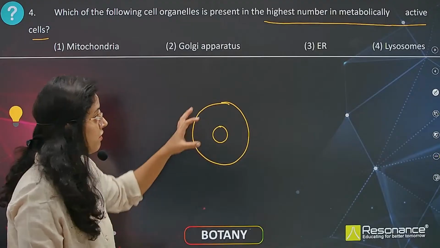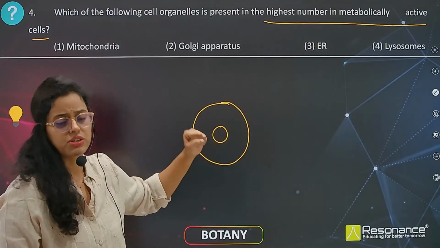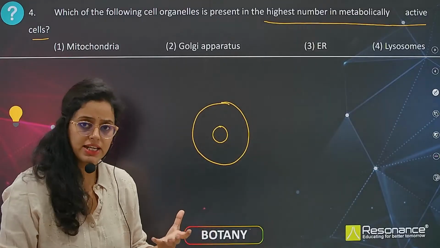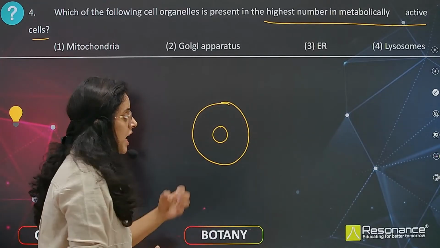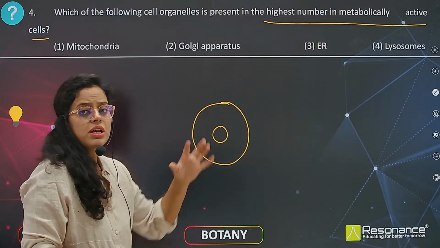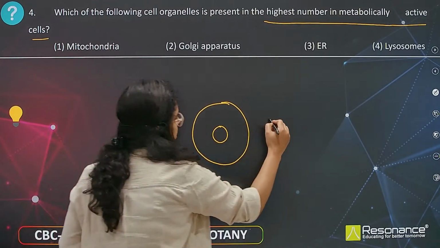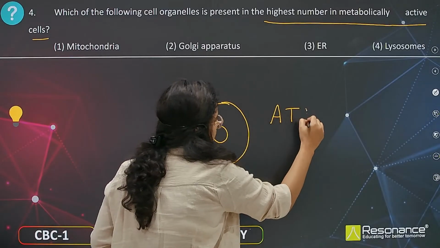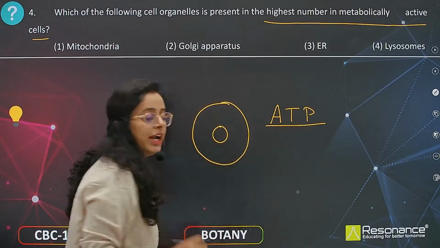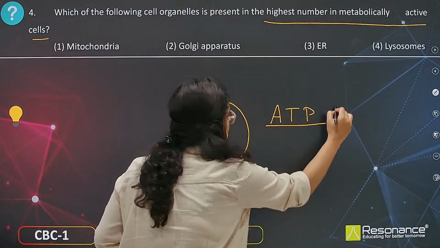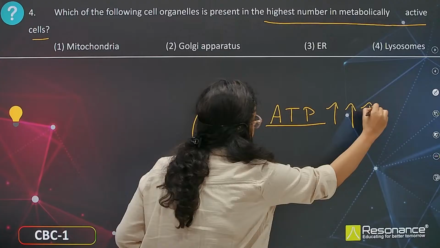These kinds of reactions, like respiration, or you can see the photosynthesis reaction happening in the cell. Okay, so these reactions, digestive reactions. So when the cell is metabolically active, what does it need? It needs energy. So energy is in the form of ATP, adenosine triphosphate. So the cell requires a large amount of ATP. Why?